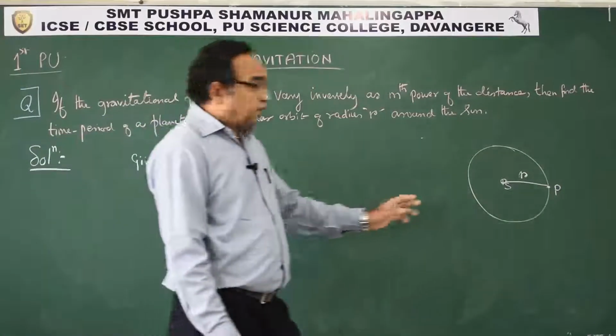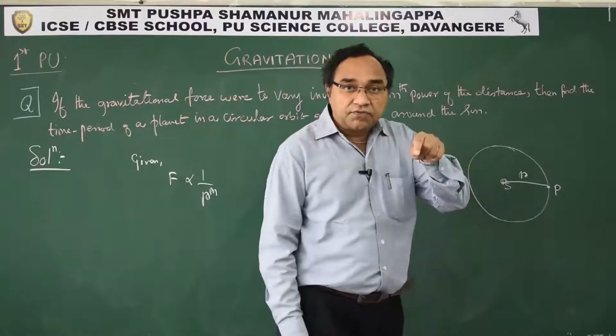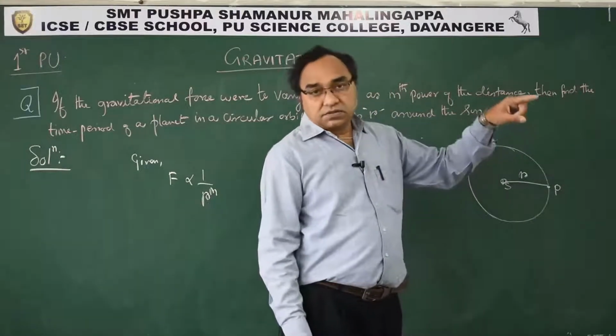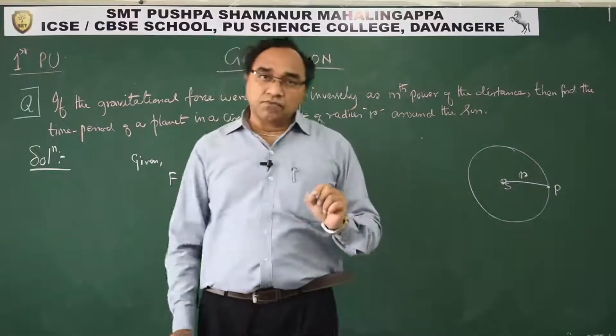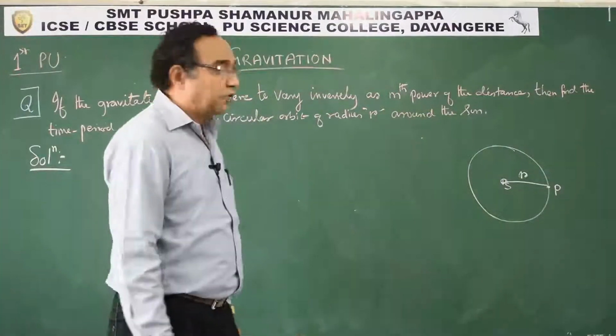Now observe here. The sun will exert a gravitational force on the planet. So this gravitational force is equal to the centripetal force, which means that the required centripetal force is being provided by the gravitational force of attraction between the two.